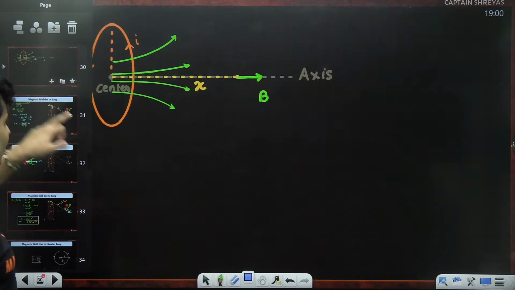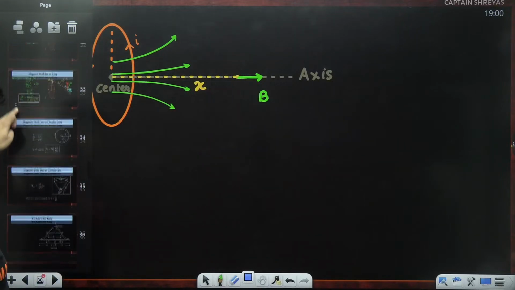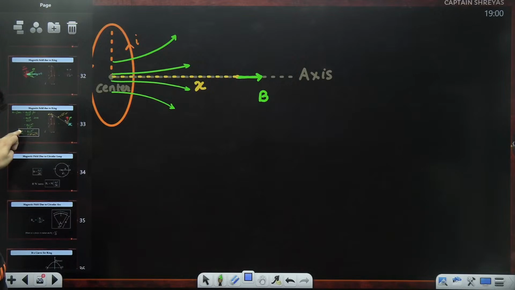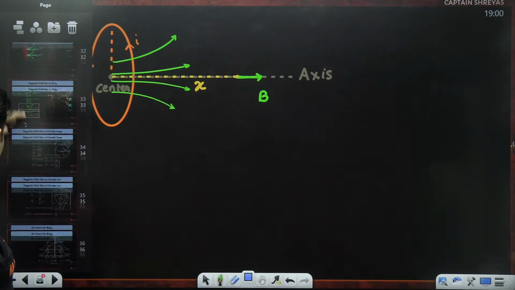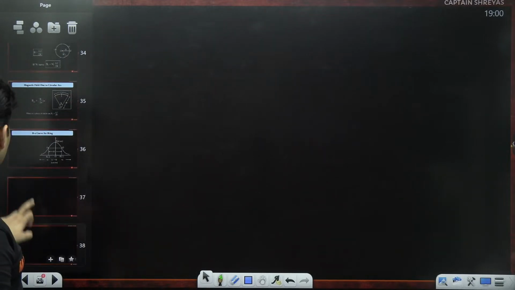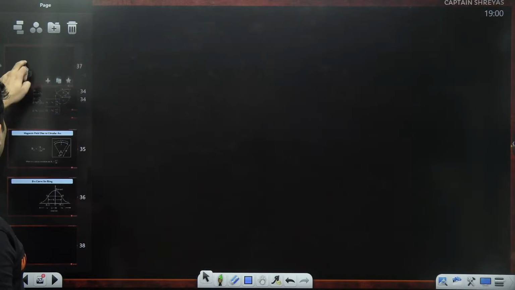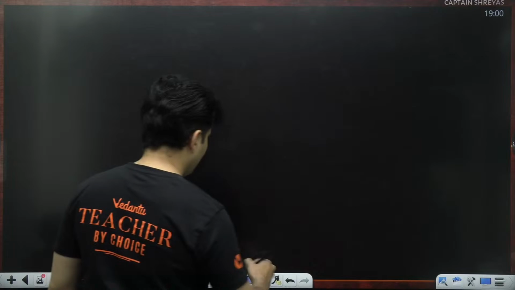So we have found the magnetic field on the axis in general. Now let me take special cases in this. See, what are those special cases?